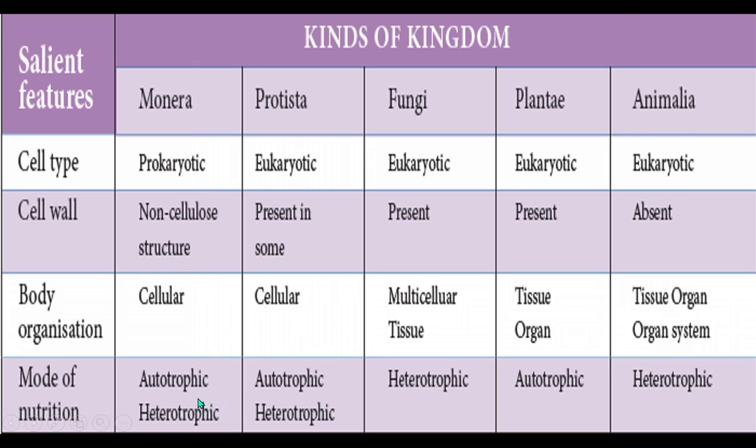Mode of nutrition: Monera are autotrophic and heterotrophic, Protista are autotrophic and heterotrophic. Fungi are heterotrophic. They do not have chlorophyll. They cannot prepare their own food. Plants are autotrophs. Animals are heterotrophs. So based on the nutrition, reproduction, and cell structure, Whittaker classified the organisms under 5 kingdoms. They are Monera, Protista, Fungi, Plantae and Animalia.